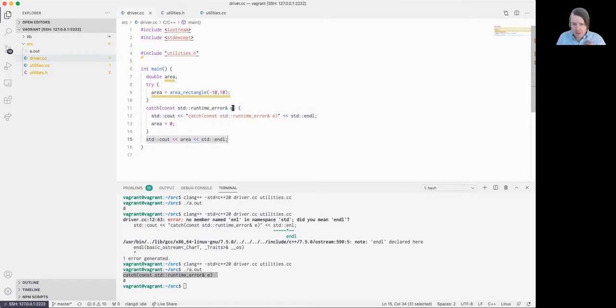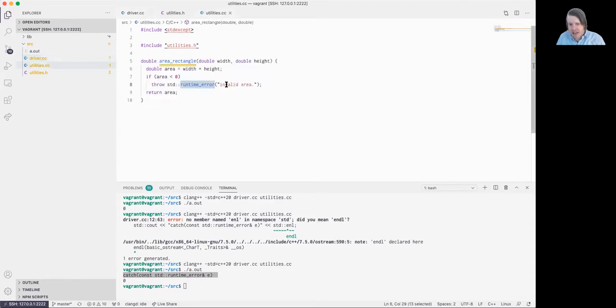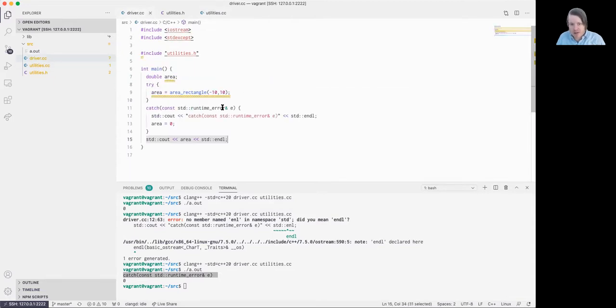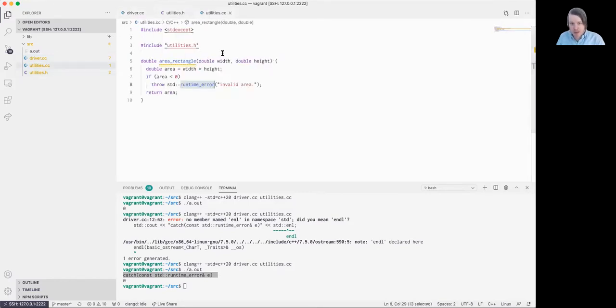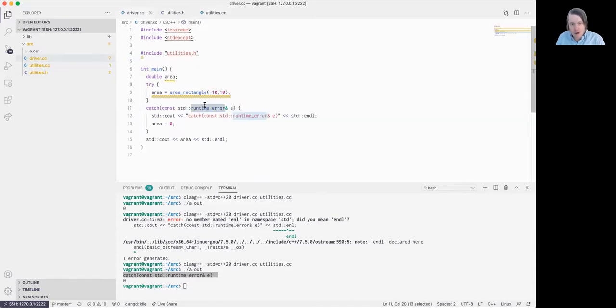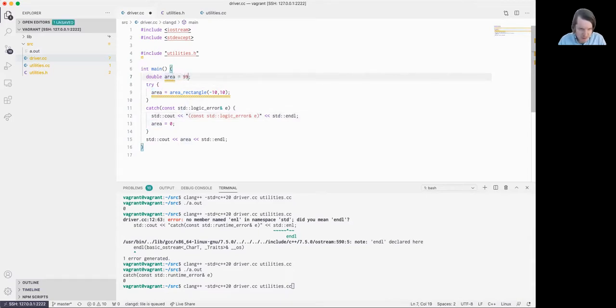Here's one other thing I would like to point out: the type of exception must match the type of exception that we've acknowledged we're willing to handle. So this runtime error must match the type of exception being thrown here. Another type of standard library exception is a logic error. So let's see what happens if we do this. This is a different family of exceptions that we're able to throw as well as catch. And let's initialize this with 99, just to show that it won't matter in this case.